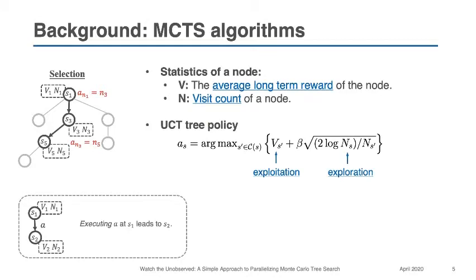We use a policy called the tree policy to decide which child node to select. Intuitively, it constructs a score for each child node and picks the node with the highest score. The score consists of 2 parts, V, and an exploration term built from the visit counts N. These 2 terms naturally form a trade-off between exploration and exploitation.